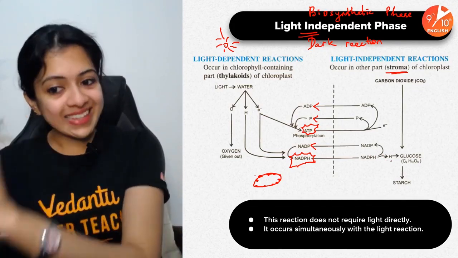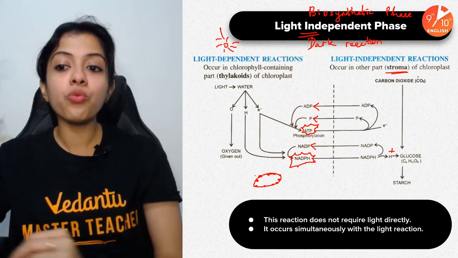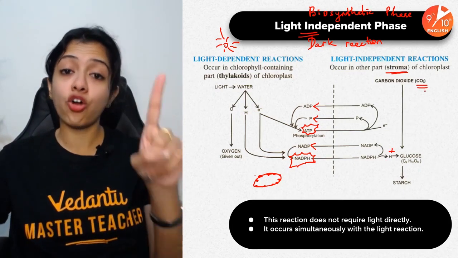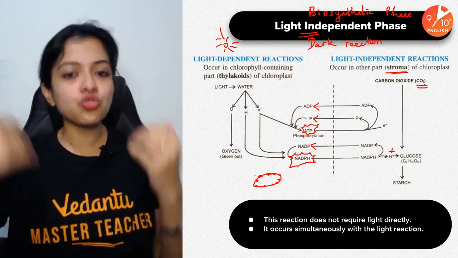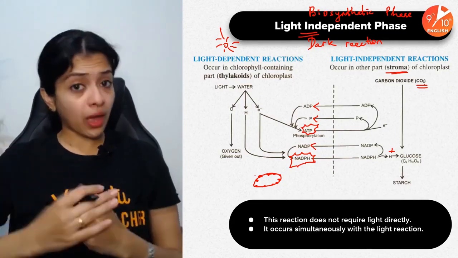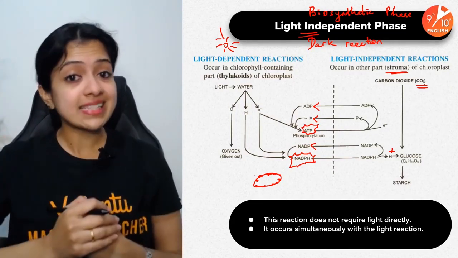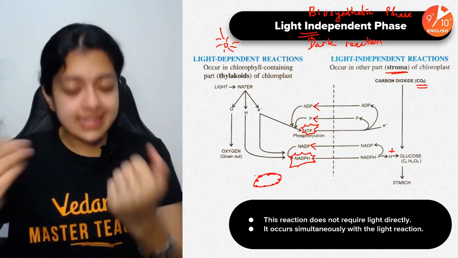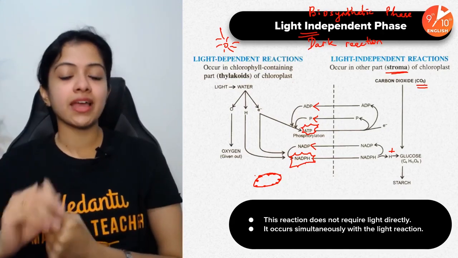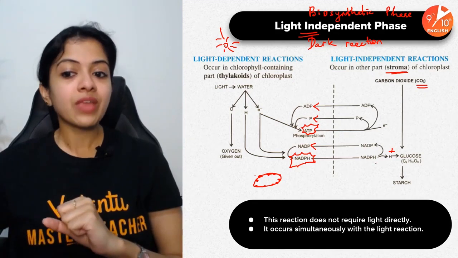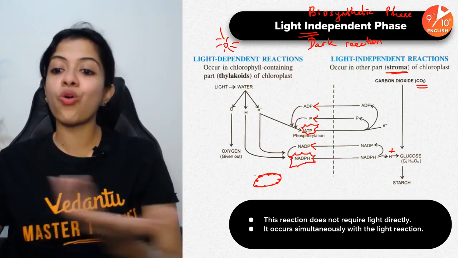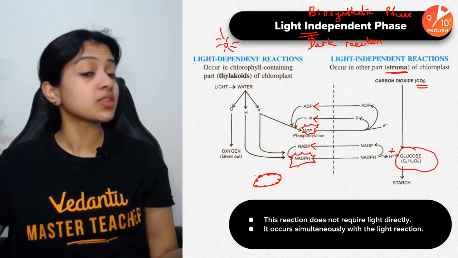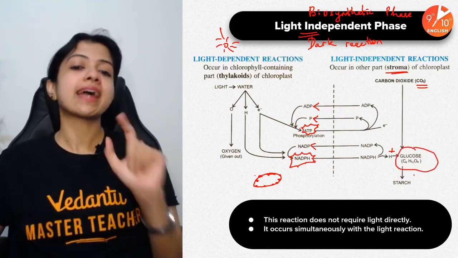Okay, so this H+, along with the molecular carbon dioxide which enters into the leaves through the stomata. The carbon dioxide which enters inside is undergoing a reaction. So the carbon dioxide, with the help of these hydrogen ions, gets converted to glucose. Isn't that the end product of photosynthesis? Yes, glucose is our VIP.